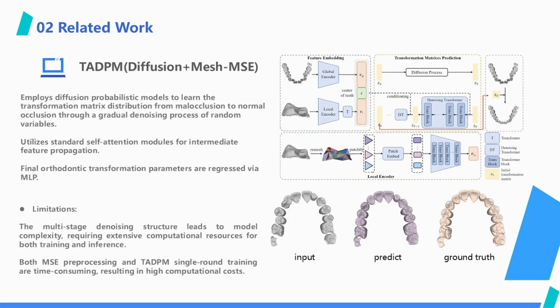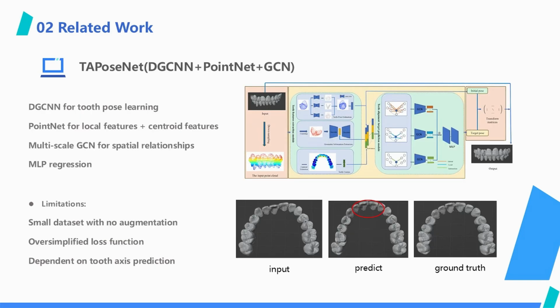Another relatively mainstream method is TADPM, proposed by a team from Tsinghua University. It uses a diffusion probabilistic model to gradually denoise and learn the orthodontic prediction process, and they also incorporated patch information encoding, achieving good results. Nevertheless, its issue lies in that the diffusion denoising process is overly complex when applied to the pose normalization of 3D point clouds, which consumes a large amount of computing resources and time costs. The later proposed TAPOSNet method has problems such as insufficient training data, a basic loss function, and low prediction accuracy.